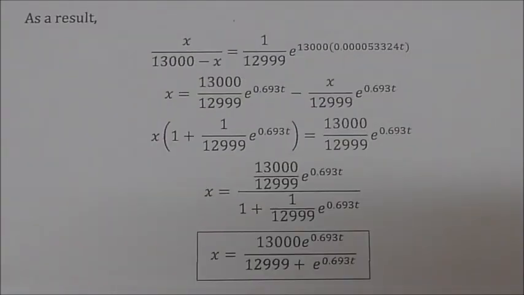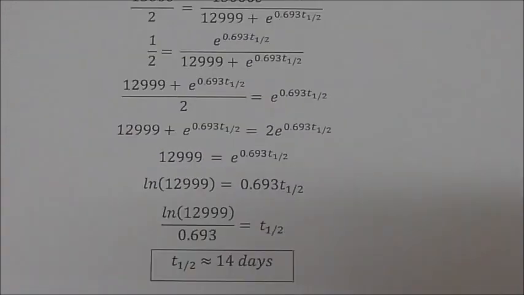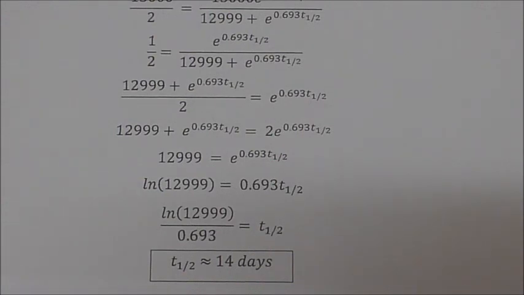By using basic algebra, we'll eventually get our simplified equation: x equals 13,000 e raised to 0.693t all over 12,999 plus e raised to 0.693t. Now, all we have to do is plug in half the population to our equation. Again, we're just gonna use basic algebra, and eventually we'll get approximately 14 days.